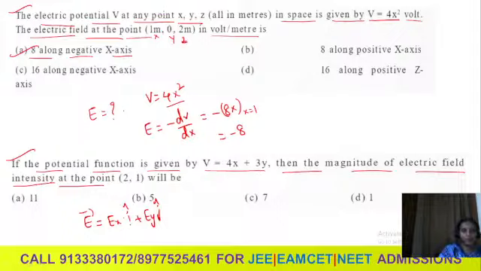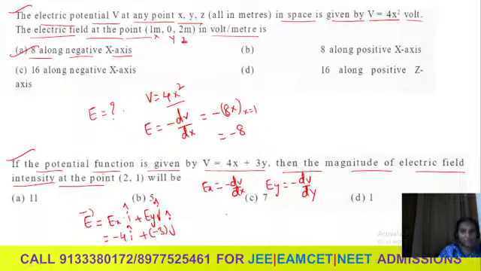Now Ex should be equal to minus dV by dx. Ey should be equal to minus dV by dy. Then minus dV by dx, with respect to x differentiation, we will get minus 4 into i cap plus minus 3 into j cap. But they're asking the magnitude of the electric field intensity. Magnitude means under root of x square plus y square, that way.